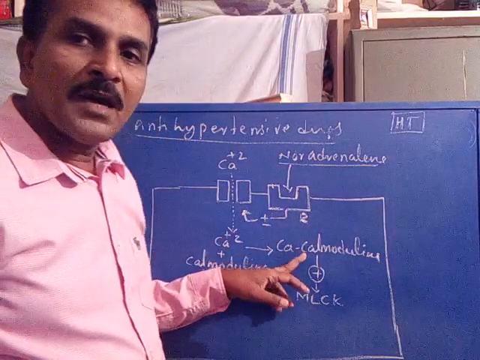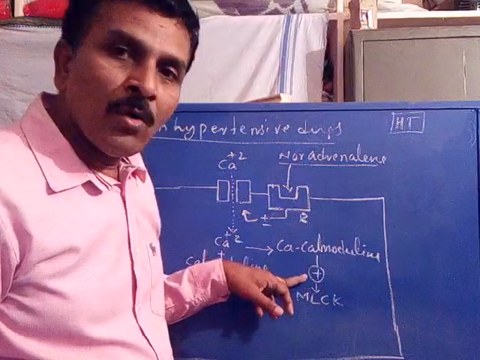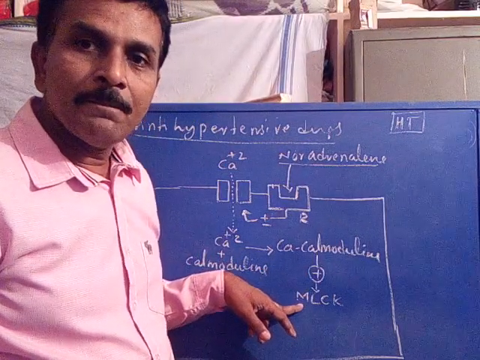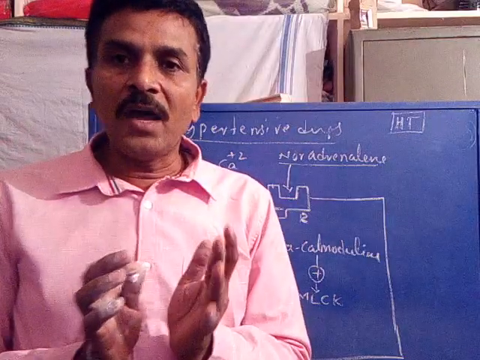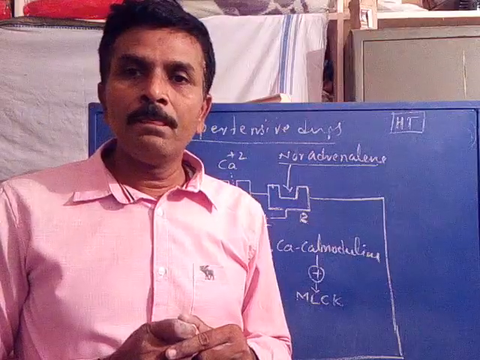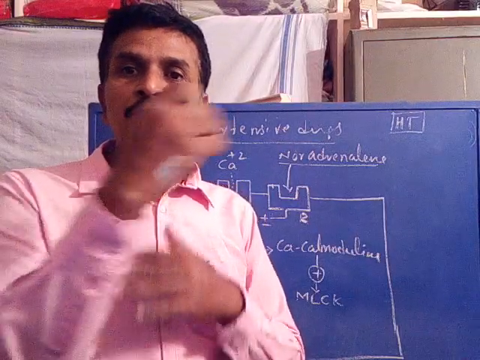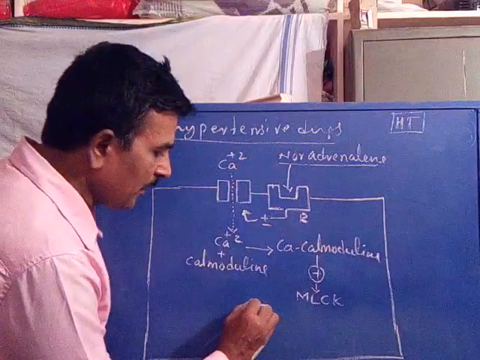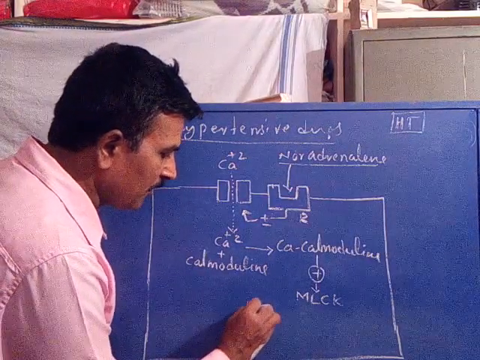So the calcium calmodulin activates the MLCK enzyme. This is the enzyme. It is a phosphorylating enzyme. It phosphorylates myosin into myosin phosphate.